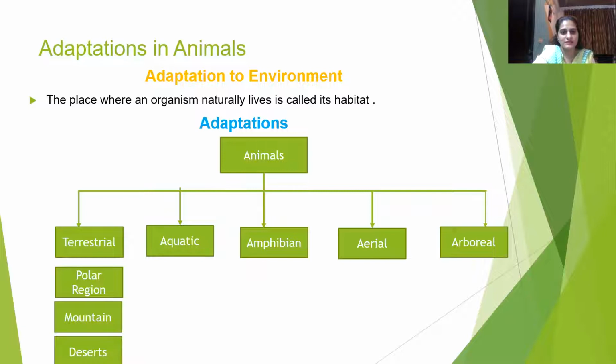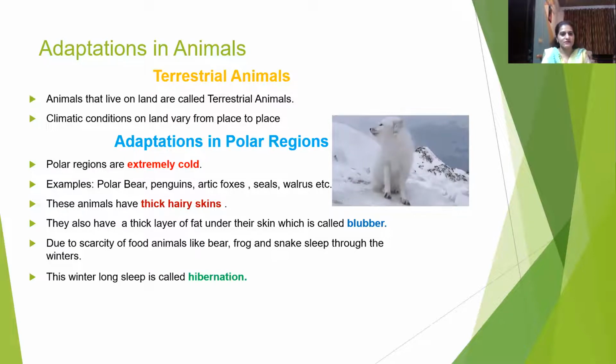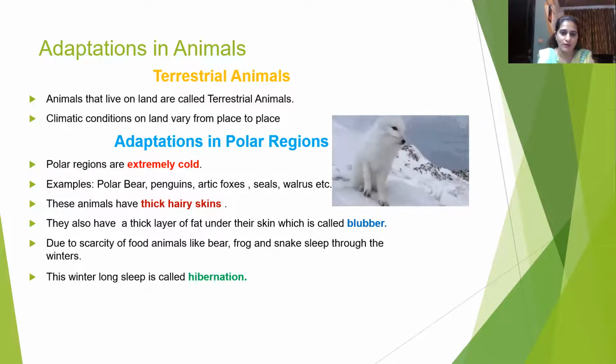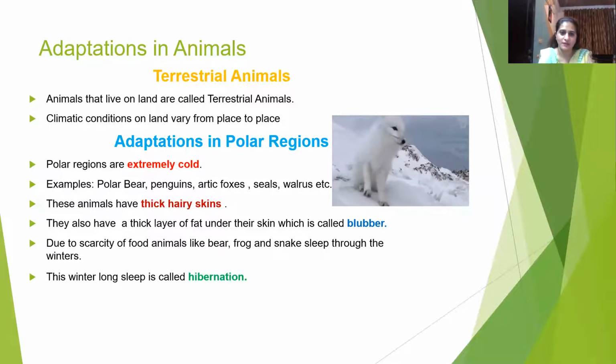So now adaptations in animals depending upon the different environment or different habitat. We can divide animals depending upon the habitat as terrestrial, aquatic, amphibian, aerial, and arboreal. Under terrestrial animals, we have those staying in polar region, mountain, and deserts. Moving to the first category, that is the polar region. We know that the terrestrial animals are those animals which live on land. Because of the varying climatic conditions, they have different adaptations.